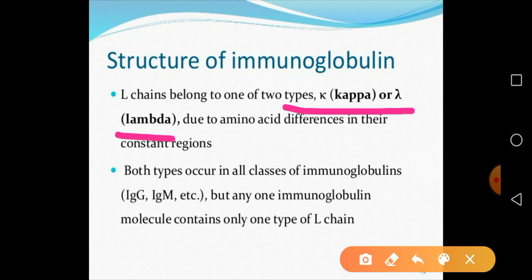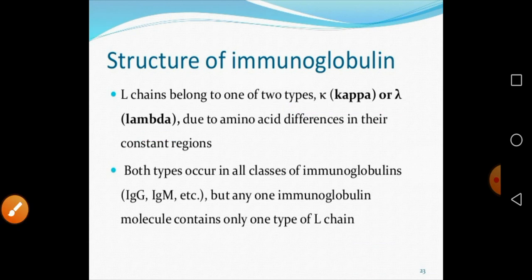Both types occur in all classes of immunoglobulin, that is IgM, IgG, etc. But any one immunoglobulin molecule contains only one type of L chain. For example, IgG has either kappa or lambda. Only one type of chain is present in a particular antibody.